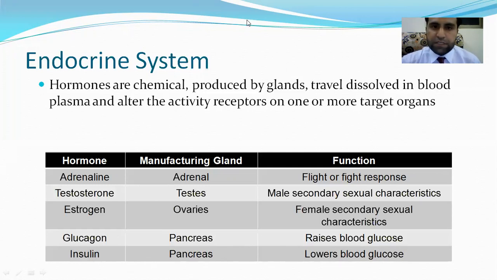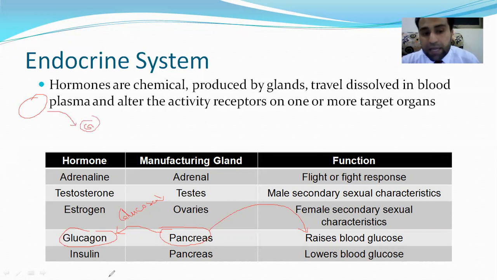Sorry, actually let me discuss it once again. There is some problem here, I'm sorry. Actually glucagon, right? Pancreas produces glucagon when the blood glucose level is less in your body. When blood glucose level is less in your body, what will happen? Glucagon will be produced, and glucagon will increase blood glucose level. How will it increase? The stored form of glucose in your body is glycogen. So glucagon will convert that glycogen into glucose.